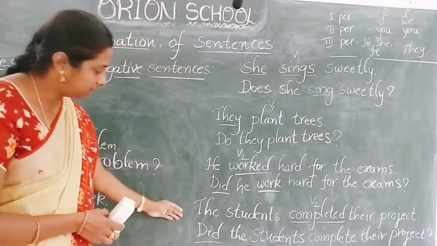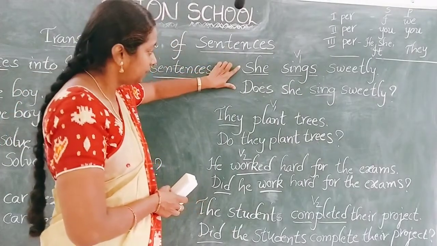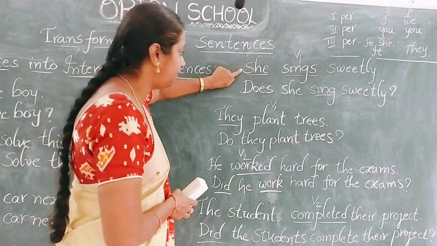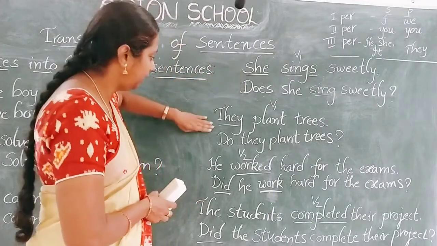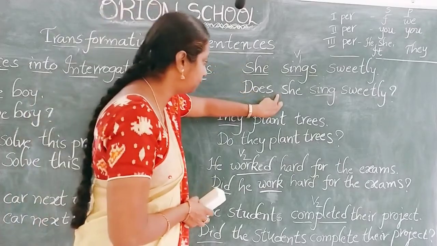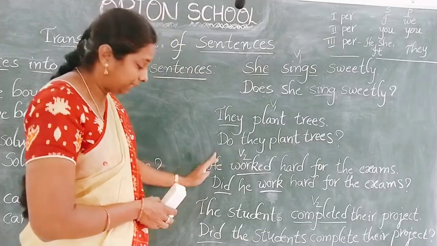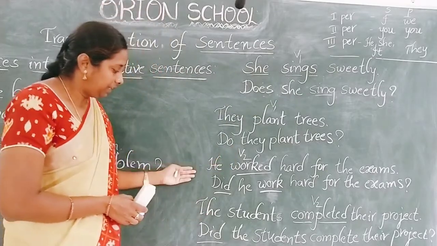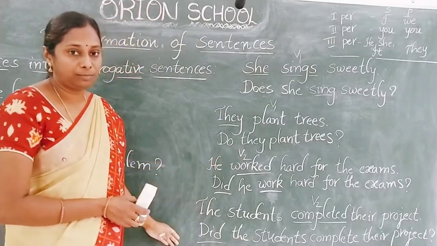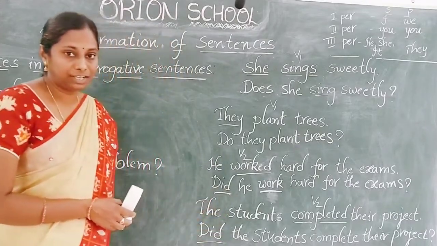We have to use did. If you see the simple present tense, here we have the subject singular and here we have the subject plural. So for the singular subject we used does and for the plural subject we used do. But in the past tense, even if it is a singular subject or a plural subject, we have to start the question with did. Is it clear to you?